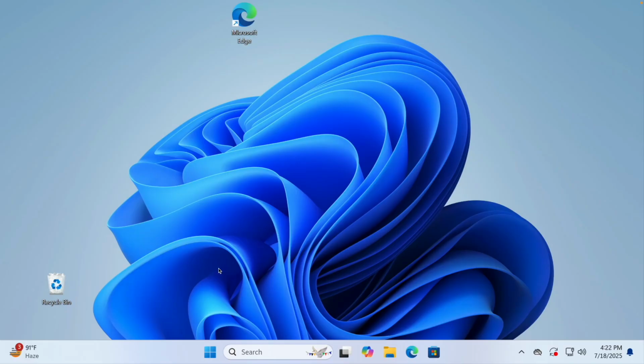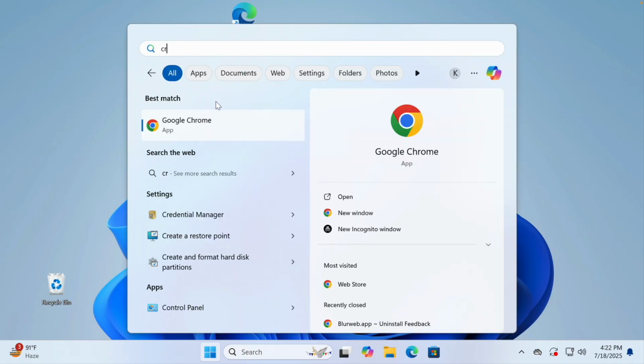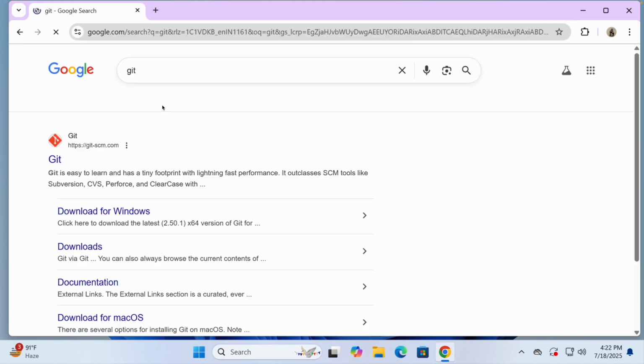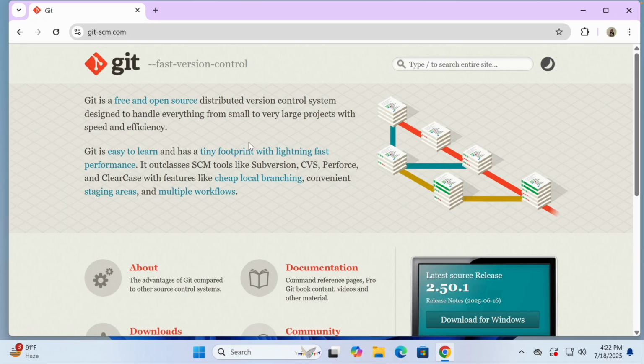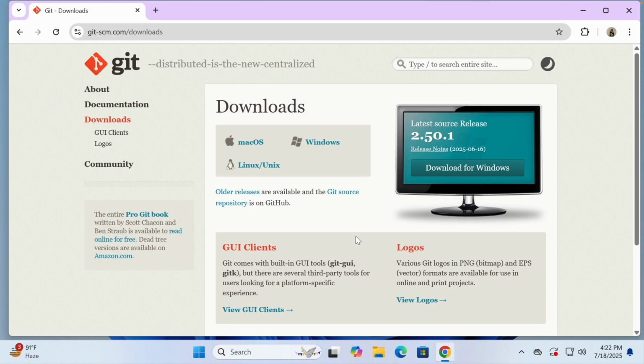Now guys, let's see how we can install Git. What you can do is go to any browser you have and just search for Git. Go to this link, Git, and from here you can see the download option. When I'm recording the lecture, this is the Git version. In your case it could be a little more updated one.